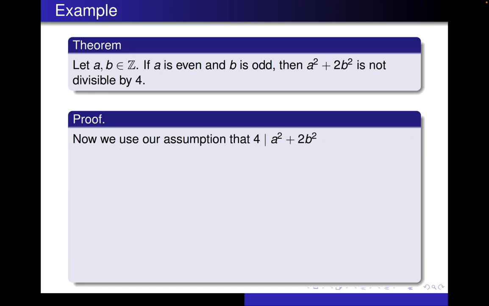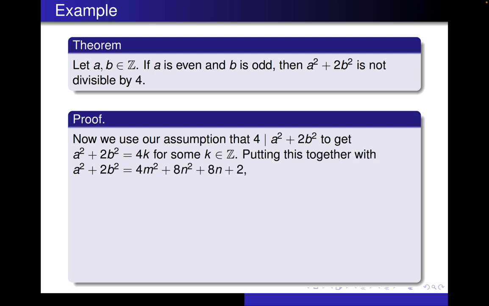Now we're going to use our other assumption, that 4 divides evenly into a squared plus 2b squared, to write a squared plus 2b squared equals 4k for some integer k. And now we put those two pieces of information together: 4m squared plus 8n squared plus 8n plus 2 is equal to 4k.